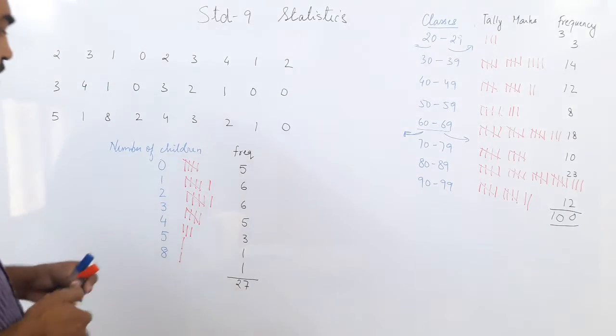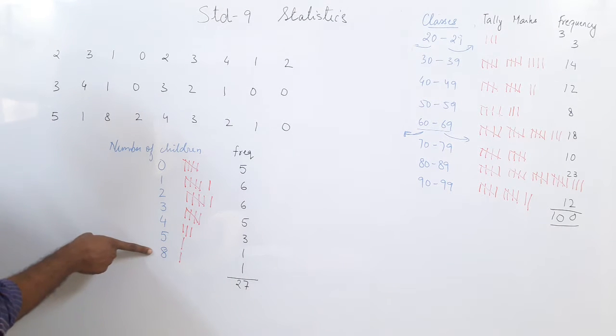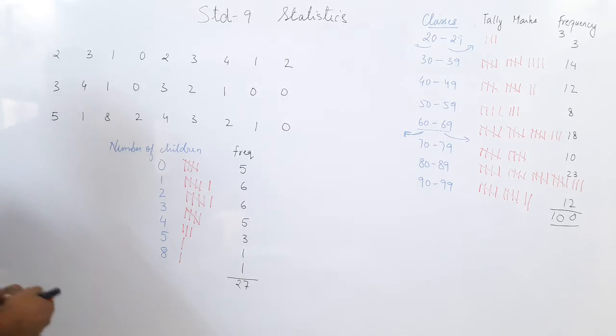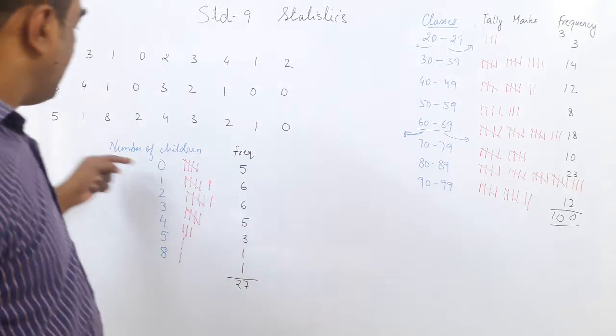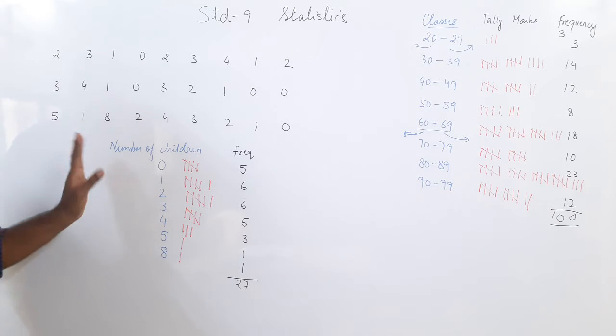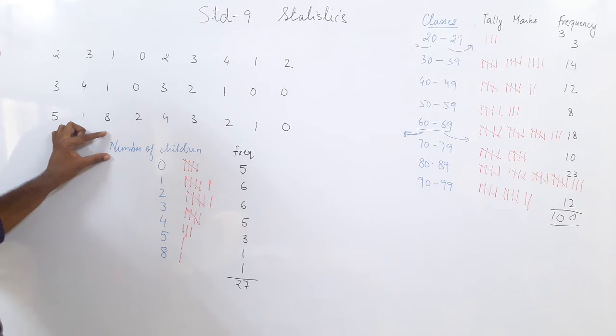So here you can see when the range was small, the highest reading is 8 and the smallest is 0. So there are only 7 readings, so I do not need to make classes. Here I have made an ungrouped frequency distribution. Ungrouped means I have not made a group; this is the discrete data.